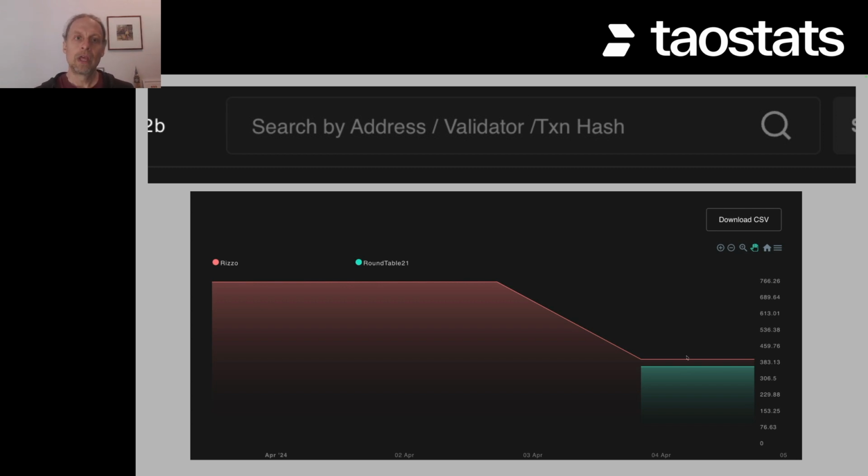So you can see this. You can see a daily change by downloading the CSV. We're working on adding this reporting to the actual website. That's coming soon. But for right now, the CSV will show you the daily change. So it'll actually show you how much you earned in those emissions every single day. This will get better on the website, but in tau stats, you can see that live right now.